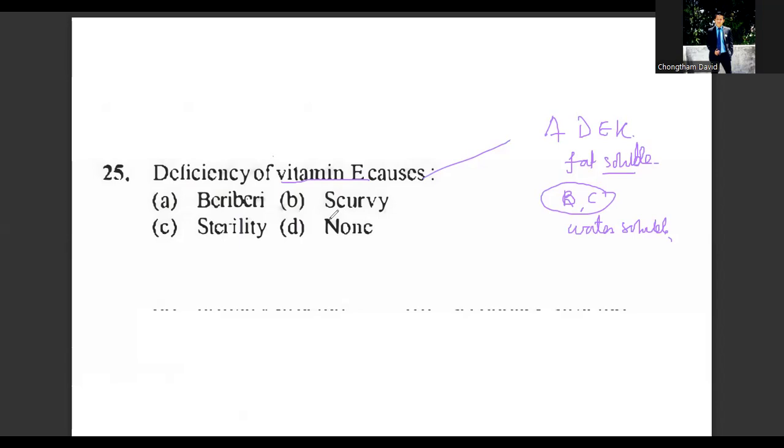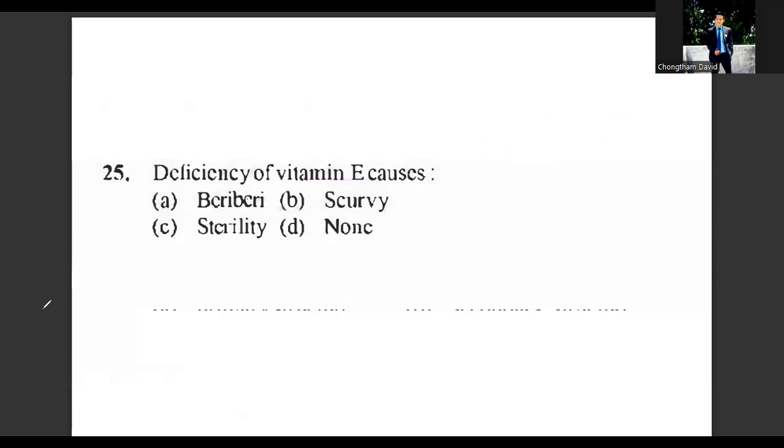Vitamin E is a fat soluble vitamin. It is also present in milk, egg yolk. Deficiency of vitamin E causes loss of sexual power of reproduction and degeneration of muscle fibers in animals. So none of the given options are correct. So the answer for question 25 will be option D.